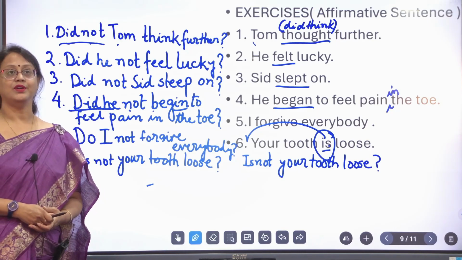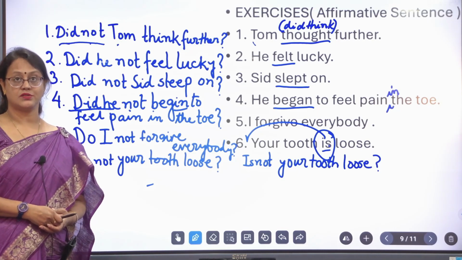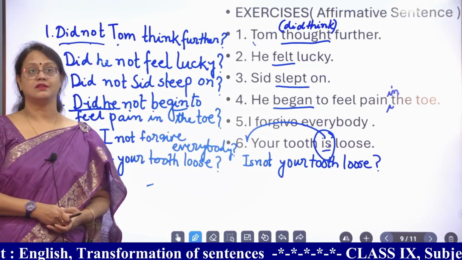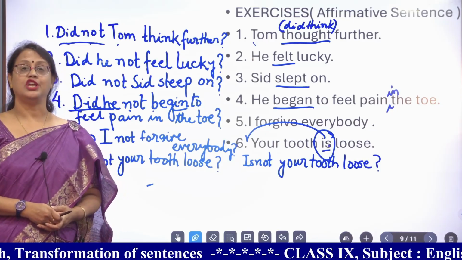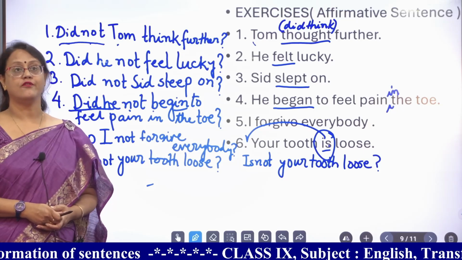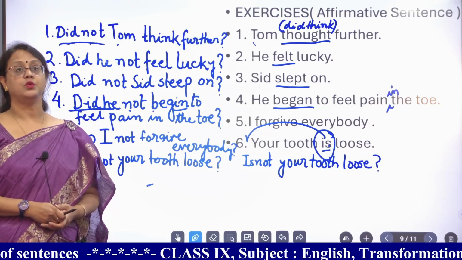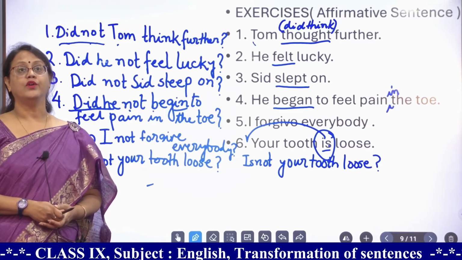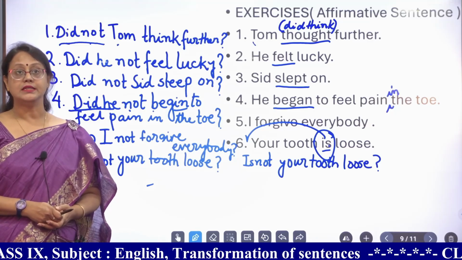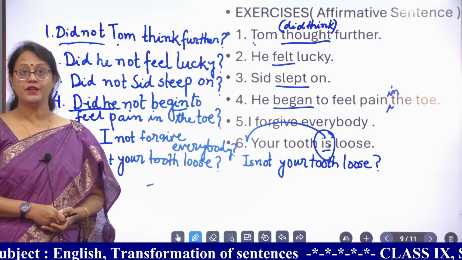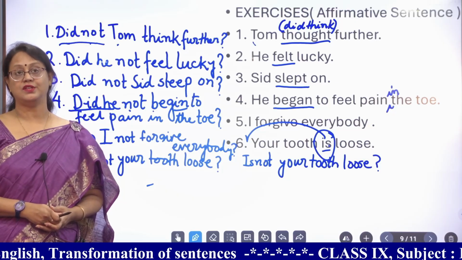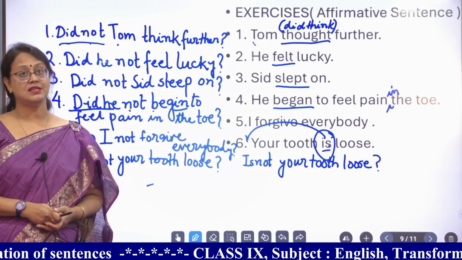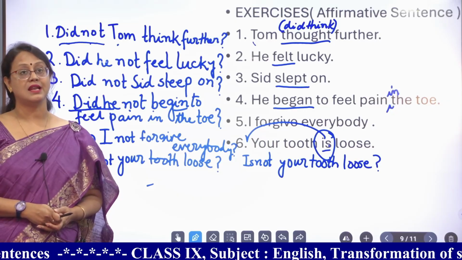This is how you convert or transform an affirmative sentence into an interrogative sentence without changing the meaning. We change the form definitely, but we do not change the meaning. Usually here, we always see, did he not feel lucky? The answer of this is yes, he felt lucky. Did not Sid sleep on? Yes, Sid slept on.